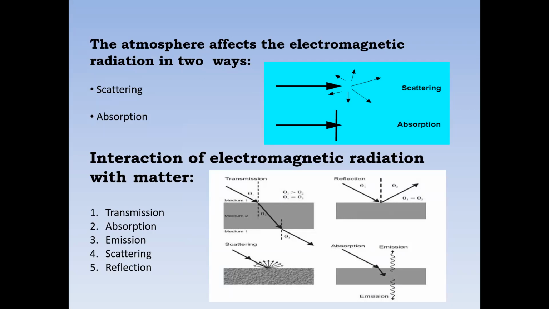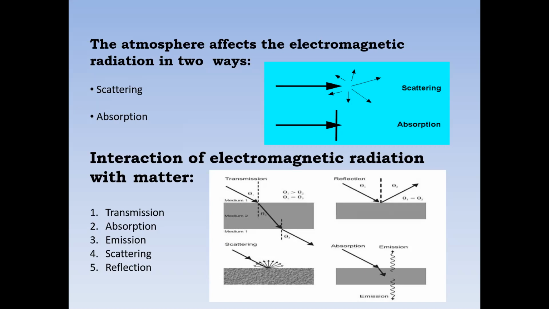Scattering means, see the picture, the radiation is diverted in different directions, disturbed, flowing in different ways, going along different paths in different directions. That is scattering.